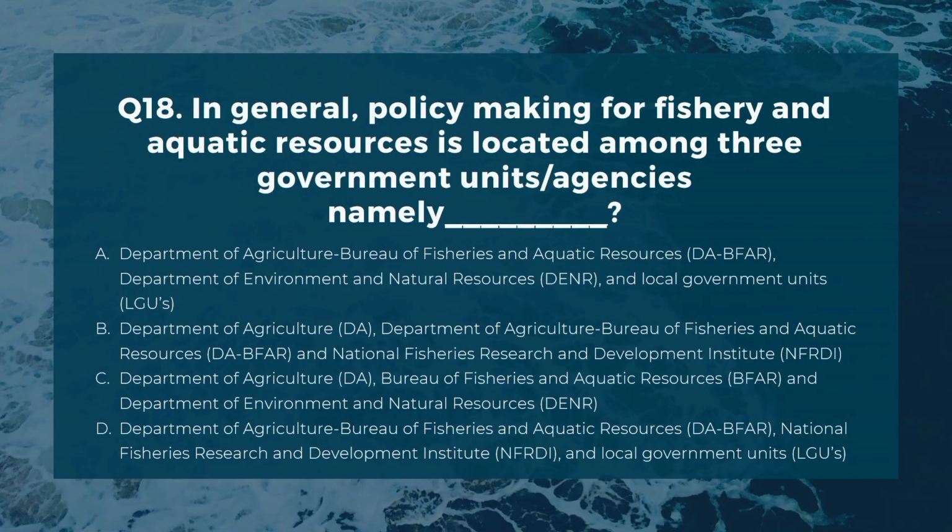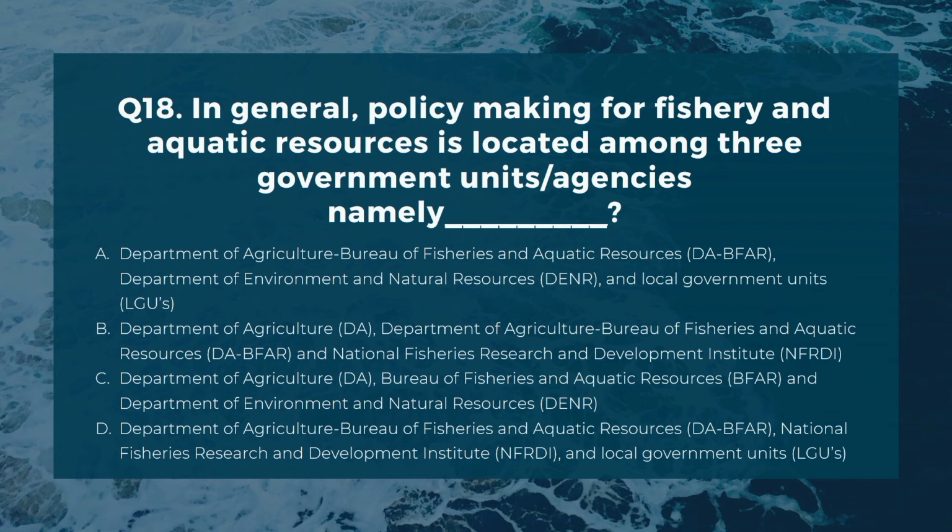Number 18. In general, policy making for fishery and aquatic resources is located among three government units or agencies, namely blank. A. Department of Agriculture, Bureau of Fisheries and Aquatic Resources, Department of Environment and Natural Resources, and local government units. B. Department of Agriculture, Bureau of Fisheries and Aquatic Resources, and National Fisheries Research and Development Institute.